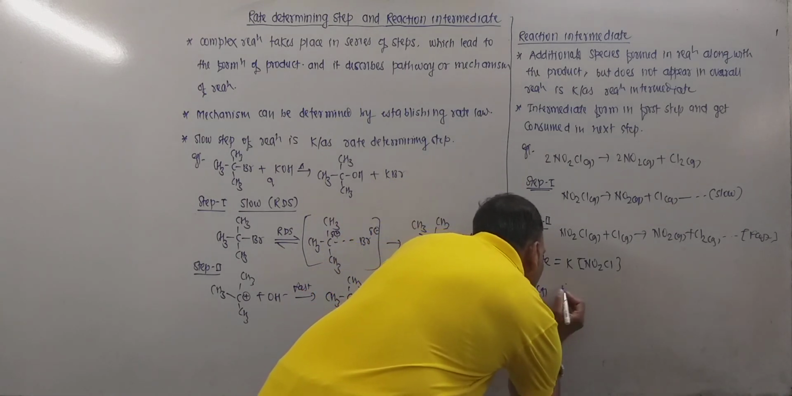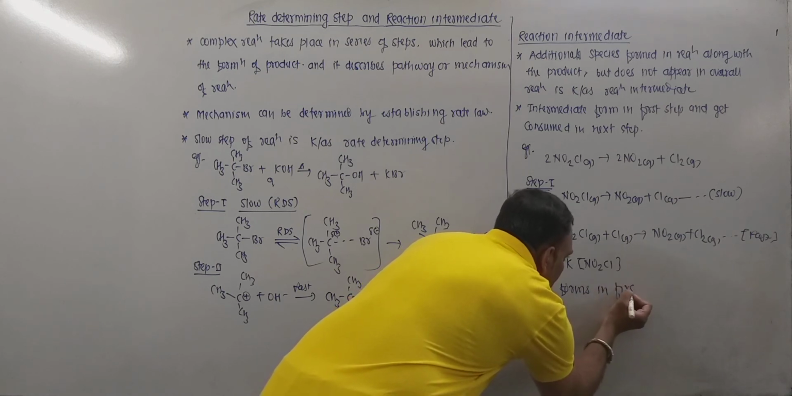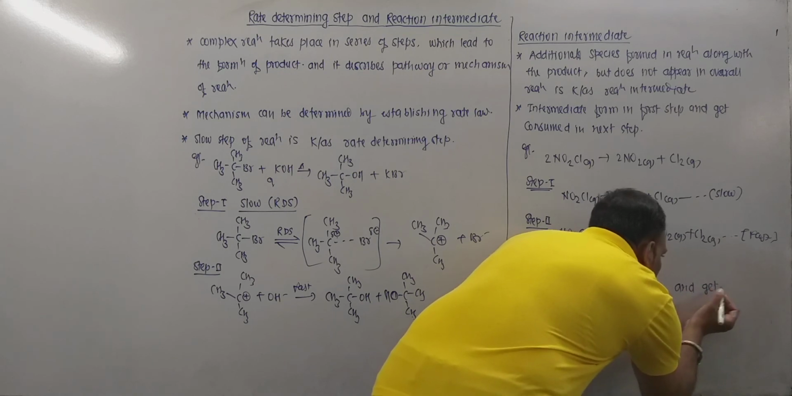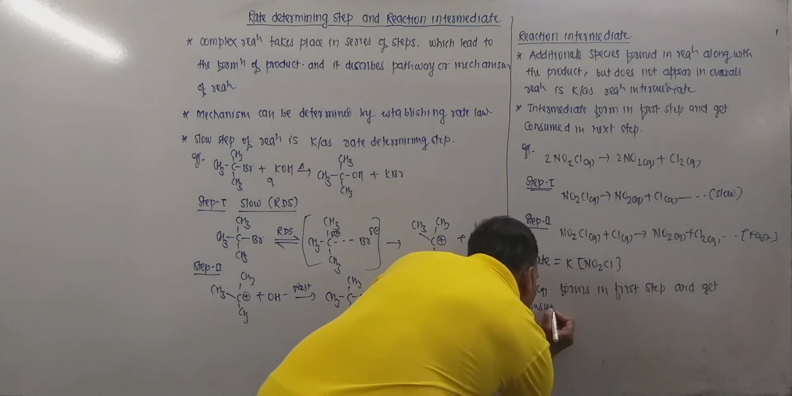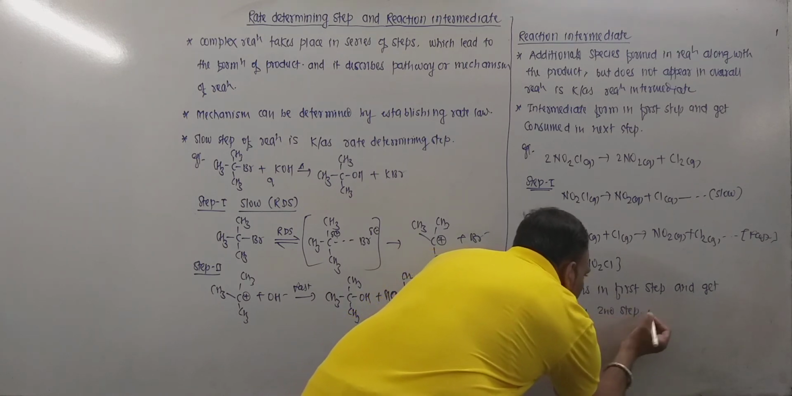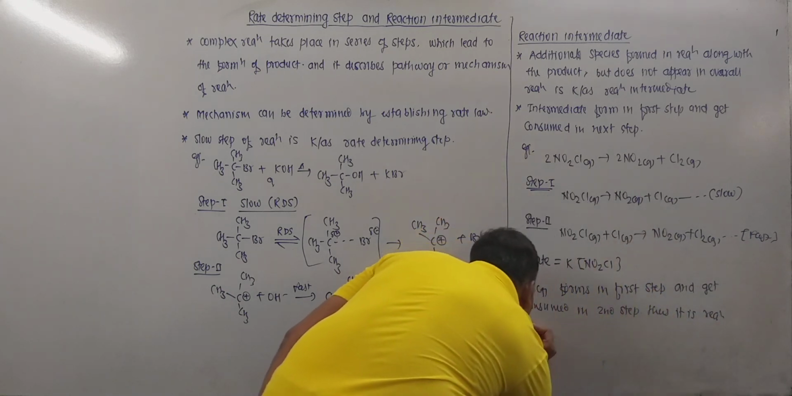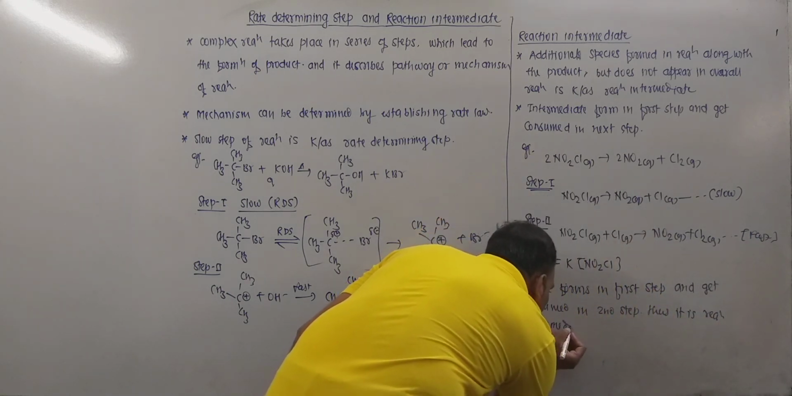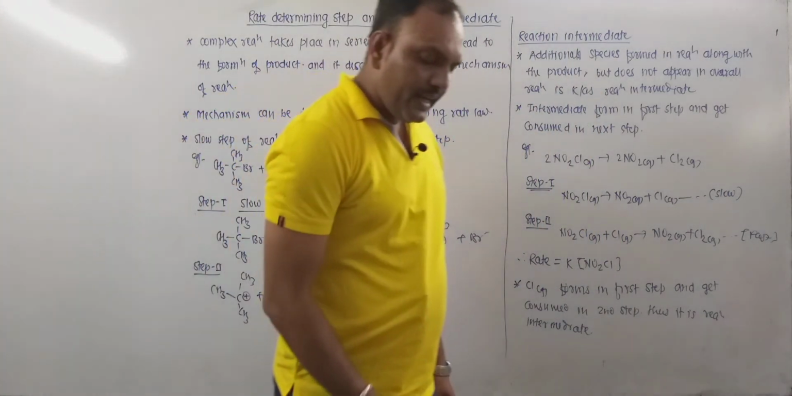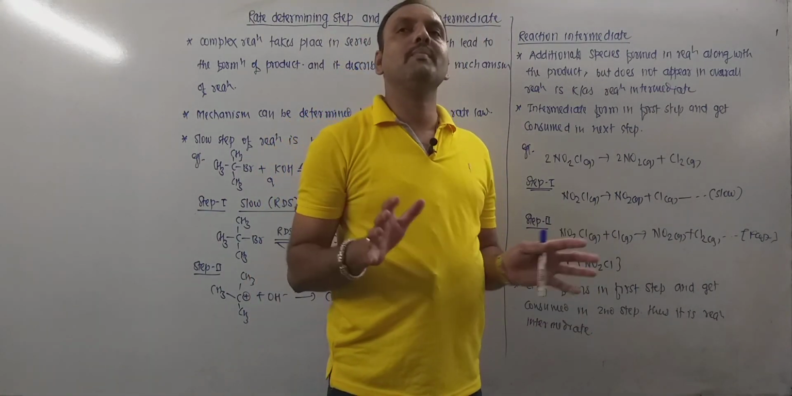So Cl gas forms in the first step and gets consumed in the second step. Thus it is a reaction intermediate. So a reaction intermediate is a species which never appears in the overall chemical reaction.